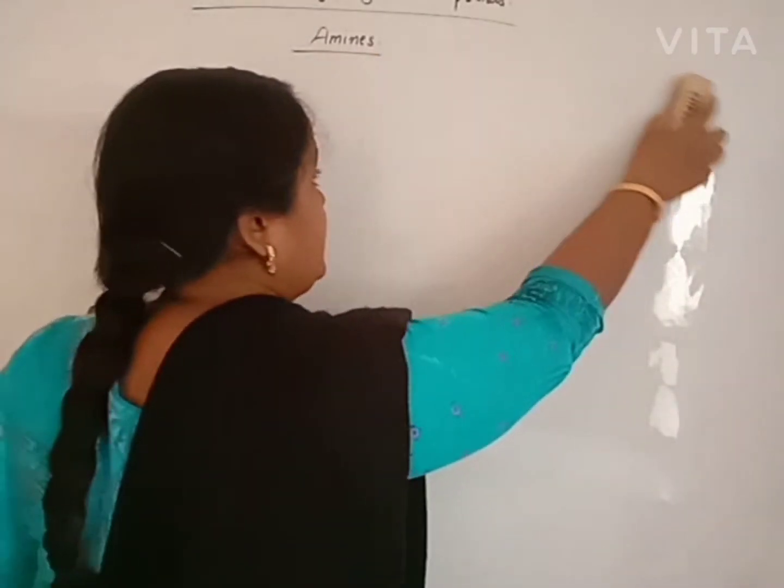Amine is an ammonia derivative, and we consider ammonia as a base. So automatically amines are basic in nature. Which types of chemical properties are shown by amines?